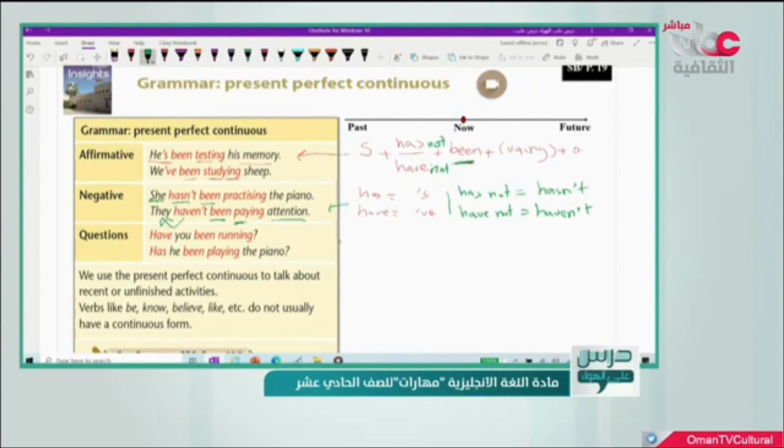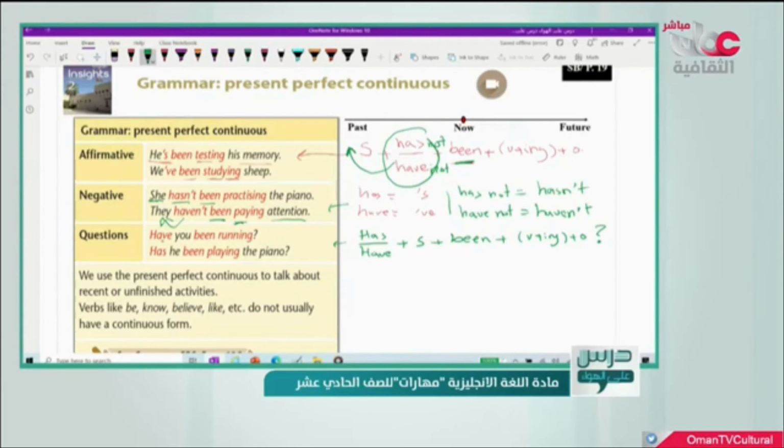Now, how can we form the question? Only we bring has or have at the beginning of the sentence, and then we write the subject plus been plus the verb plus ing, and the object or the complement of the sentence, and then we have a question mark here. So only we take this part here. This is what we do.